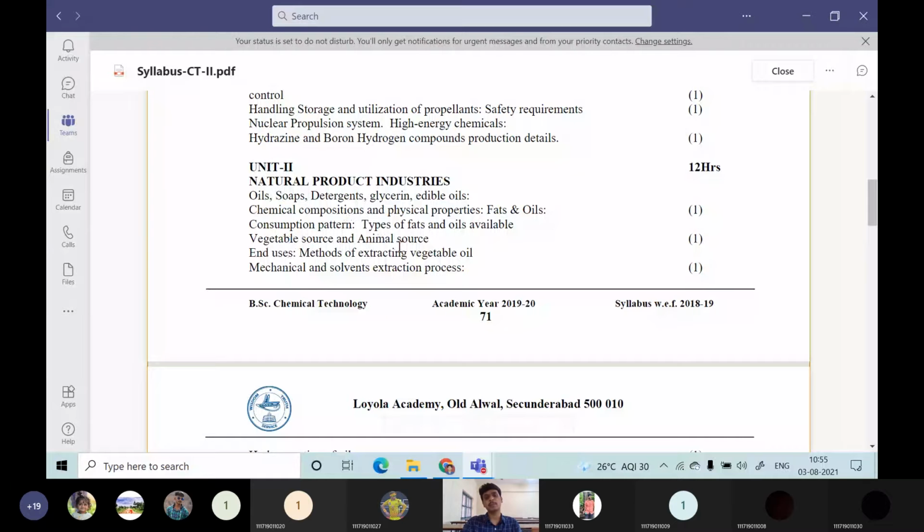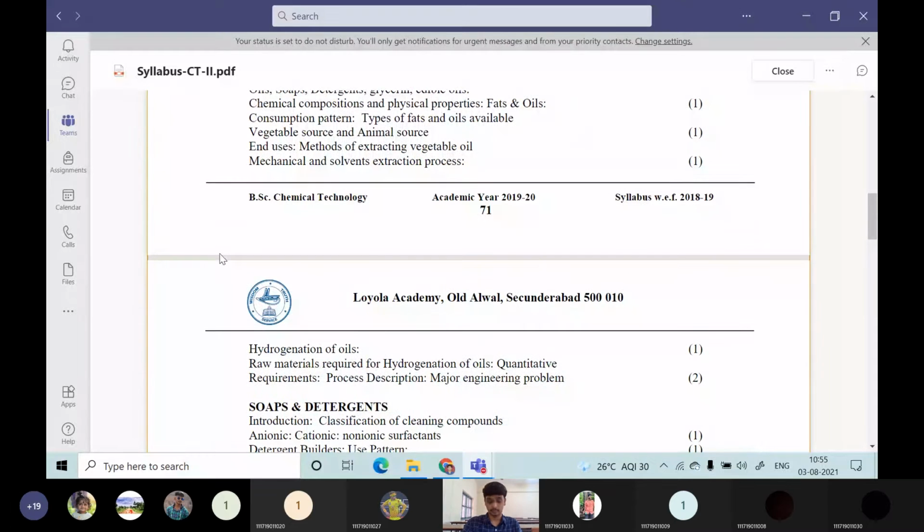We will see in detail the major differences between vegetable sources and animal sources of extracting oil. Then the next one, the major flow sheet, will be how to extract oil from oil seeds. So, end uses and methods of extraction of vegetable oil. There are 2 types of methods. One is a mechanical setup, where the oil seeds are pressed; using the pressing mechanism, we can obtain oil. The next one is solvent extraction, using petroleum cut fractions like hexane as a solvent, with which we can extract a maximum amount of oil from the oil seeds.